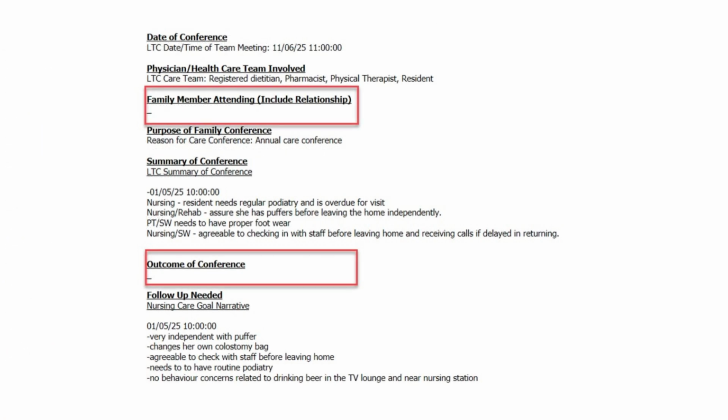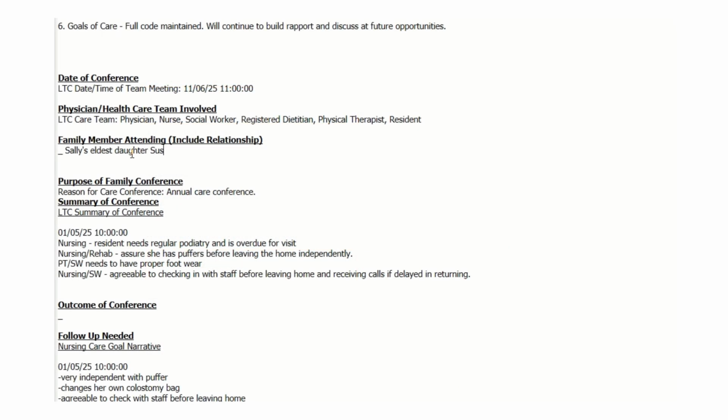As the provider, please complete the family member and outcome of conference sections populated from the auto text. Remember, you can change the title of the headings, modify or correct any of the information generated from the auto text before finalizing your document. Let's now add the information about the family member here.